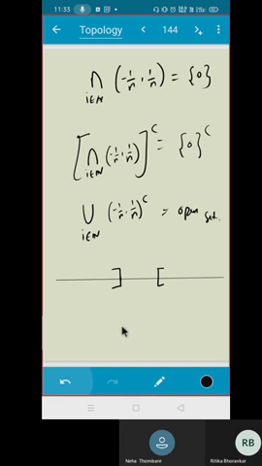Minus 1 by 2 and 1 by 2. It will be something like this. Do you agree? At last, what do you have to take?